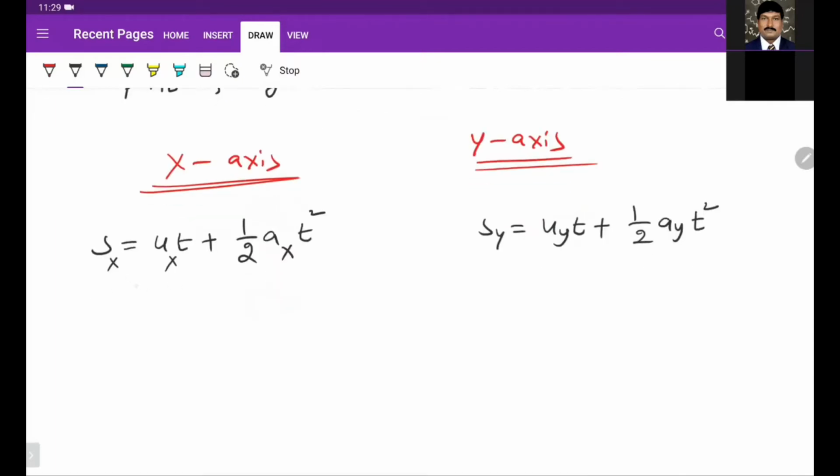Say along the x direction, we projected from the origin, so the particle is moving to the right side. Right side is always positive, so x is always positive.